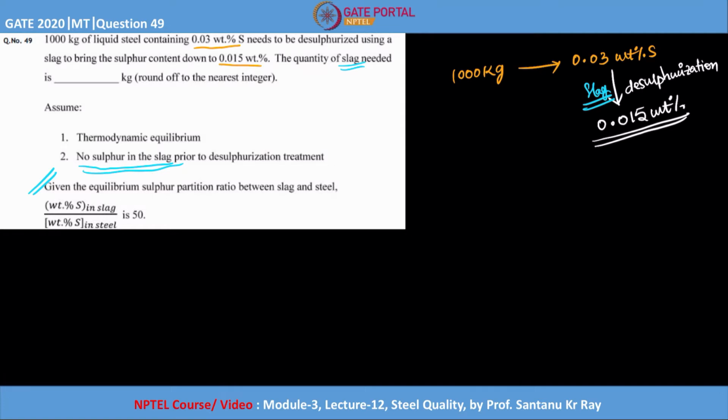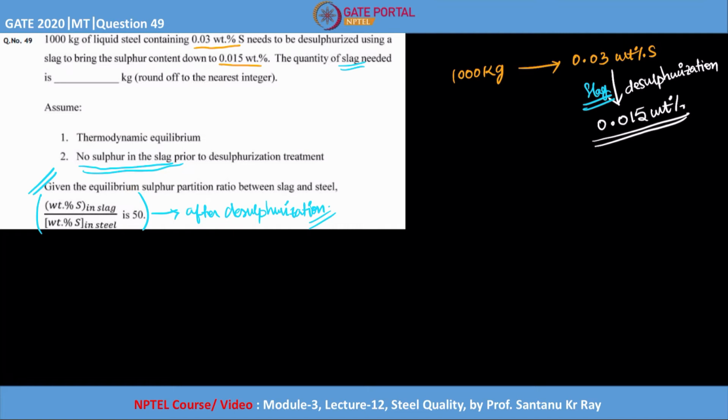Remember, this ratio is actually after the desulfurization treatment. Why? Because initially the sulfur in the slag is 0. The sulfur in the slag only picks up after desulfurization. That means the numerator is only after desulfurization, so obviously the denominator should also be after the desulfurization.